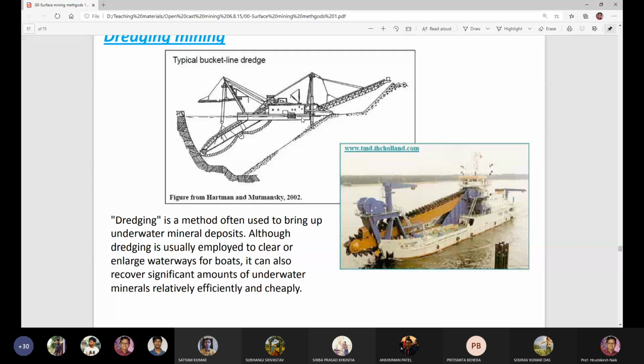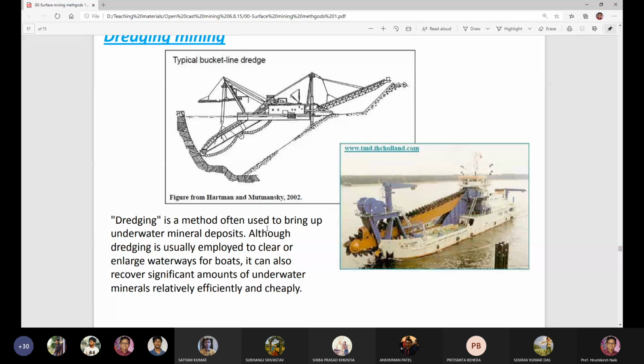After cutting, this is the deposit. The machine rotates, cuts the material, takes it to this place and dumps or collects the material here. This is the dredge machine, a floating machine.